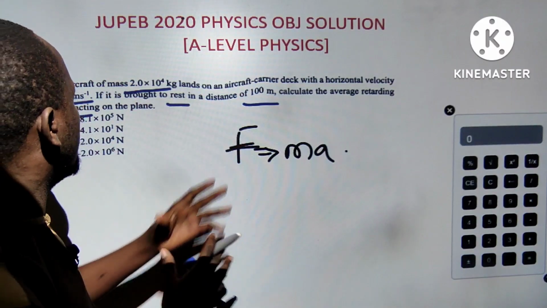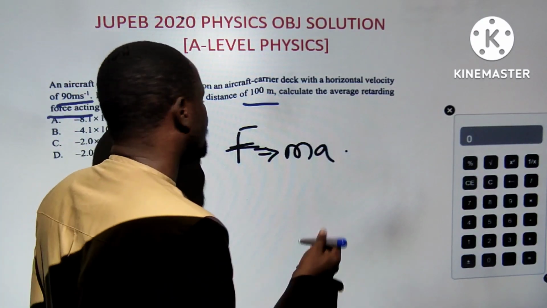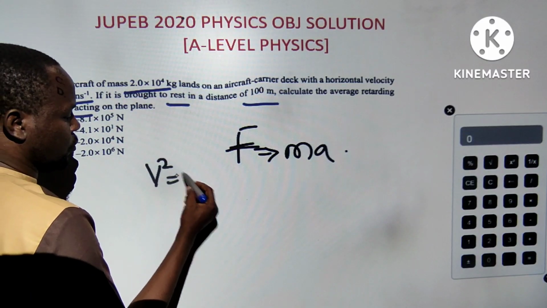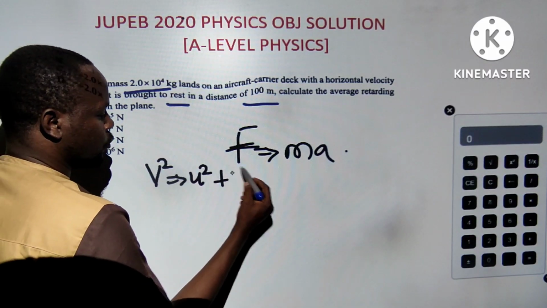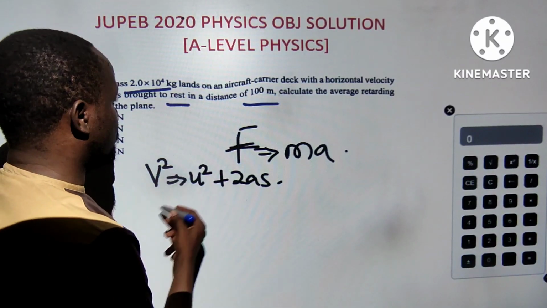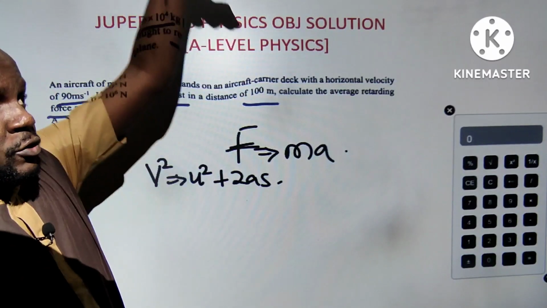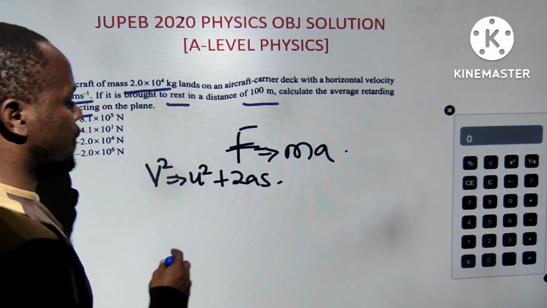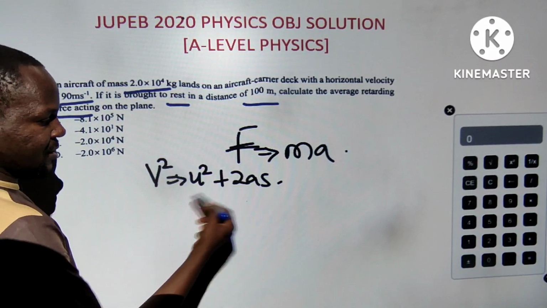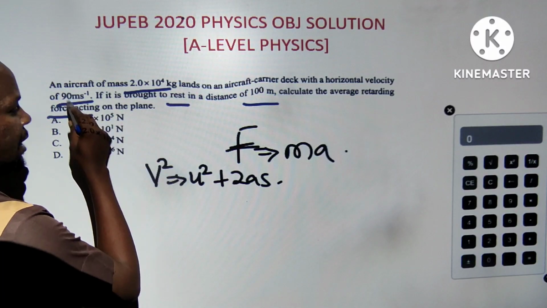Thank you. Now A can be calculated from the different speed formulas. V squared equals U squared minus 2AS, or V squared equals U squared plus 2AS. That's why I said this is calculator stuff. I'm looking for force. The final velocity is 0 because it is brought to rest. It's dropping from above and it's brought to rest. So if this is 0, the acceleration should be negative. The initial speed is 90.